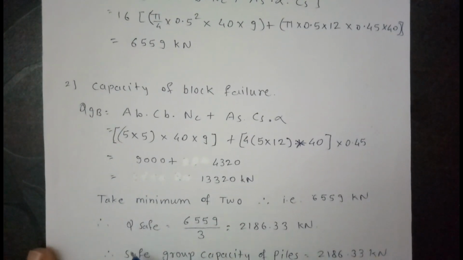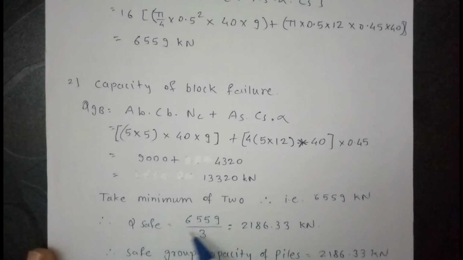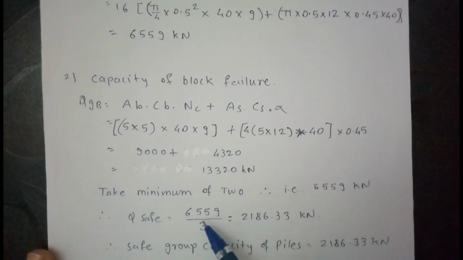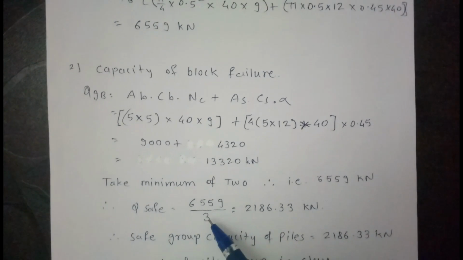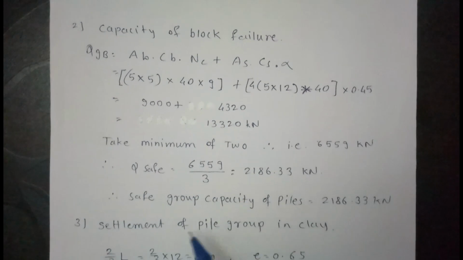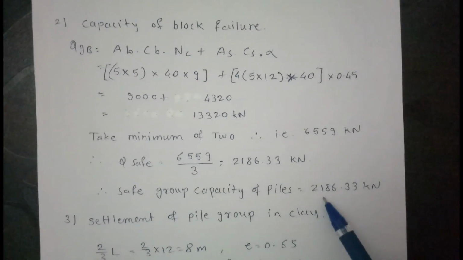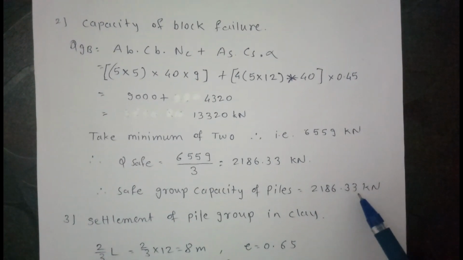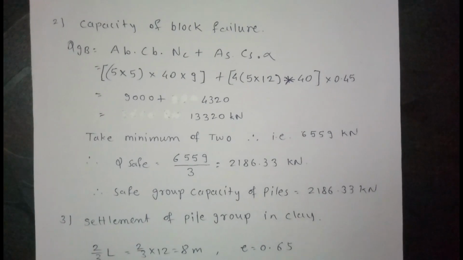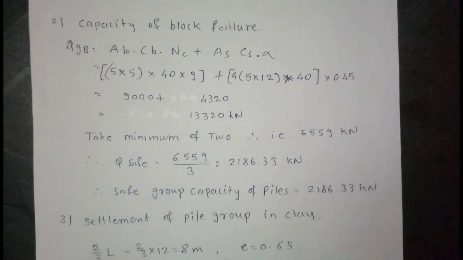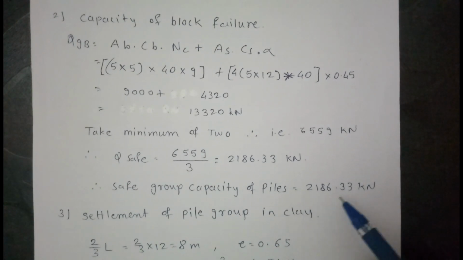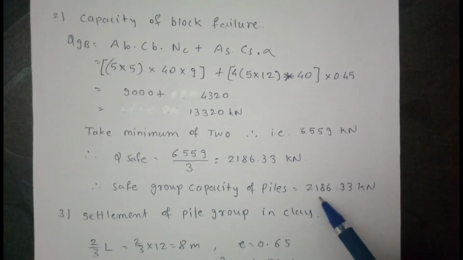Okay, and Q safe, the safe load, is equal to the capacity of pile divided by factor of safety. The factor of safety is given as 3. So our safe group capacity of pile is 2186.33 kilonewton. So this is our first question, the answer of the first question. This is the allowable load, or safe load.